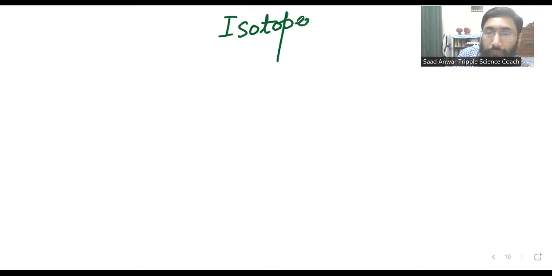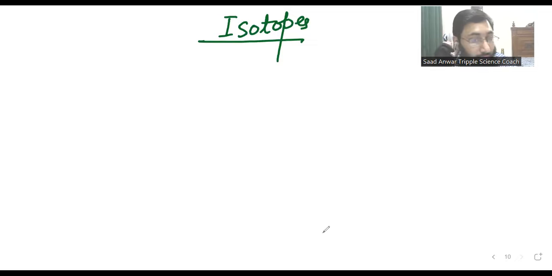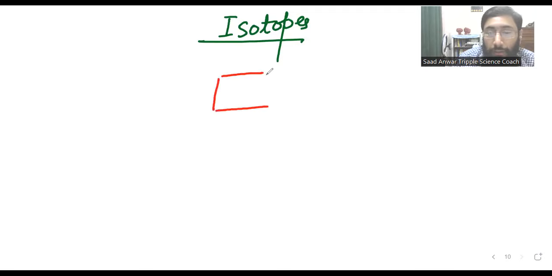Isotopes. Most of the students know about isotopes, but here I will make a diagram by which you can learn the definition of isotopes more clearly. To learn the definition of isotopes, let's see, this is a box.